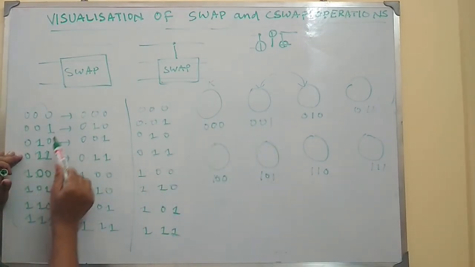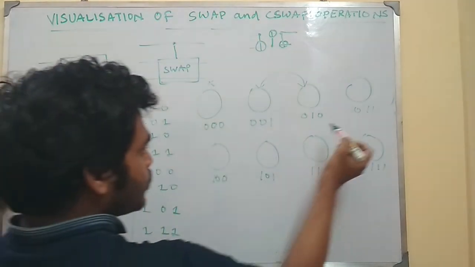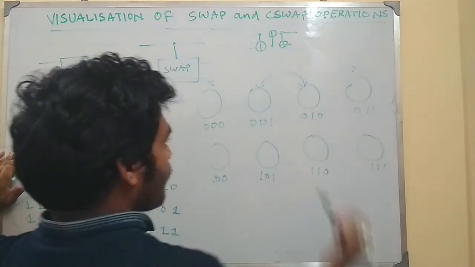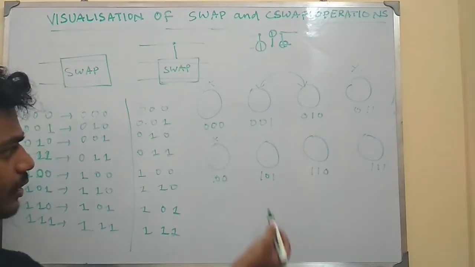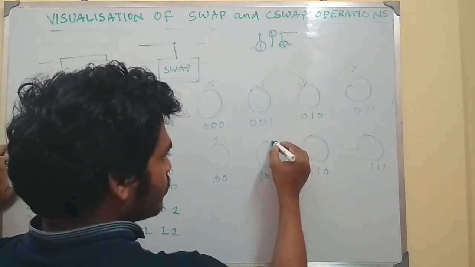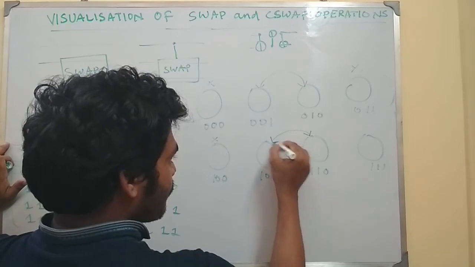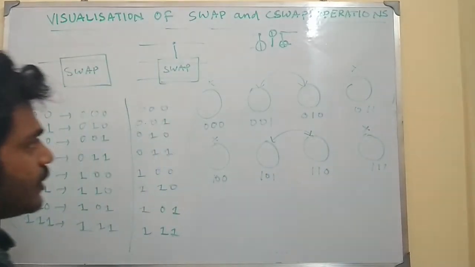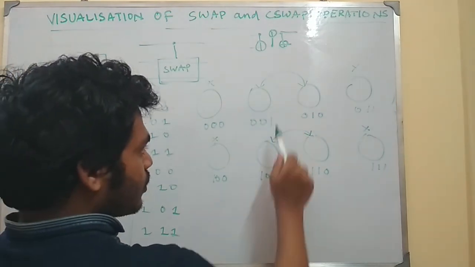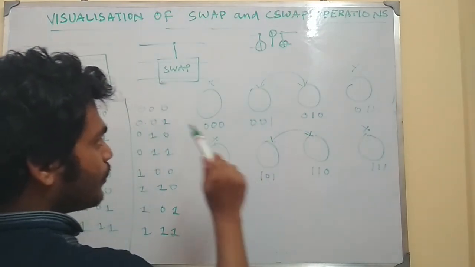The swap operation acting upon 011 gives the same 011, no change. In the case of 100, no change. 101 will become 110, so it changes. And 111, no change. So you can see that only between these two circles do we have changes in the case of the swap operation.